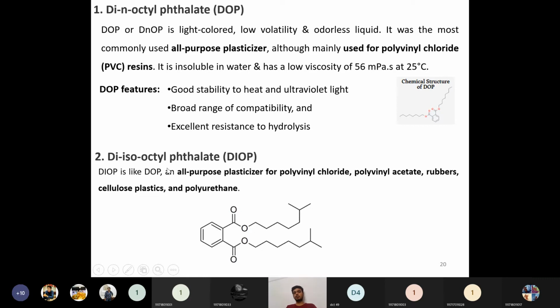Then the next one is diisooctyl phthalate, DIOP it is called. DIOP is much like DOP. It is also an all-purpose plasticizer for PVC, polyvinyl chloride, and PVA, polyvinyl acetate, and also many rubbers, cellulose plastics, and also for polyurethane. So it is also an all-purpose plasticizer. Its features are nearly the same as the features of this one, with enhanced features. The chemical structure for this DIOP will look like this one.